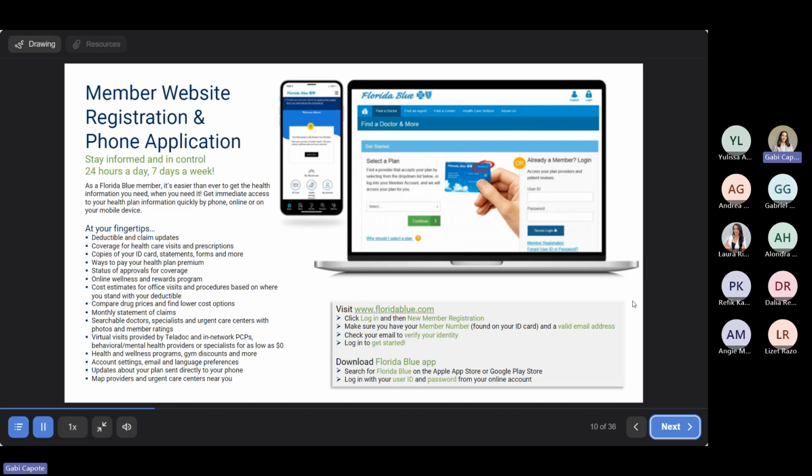If you need to look up an explanation of benefits, if you need to look up the expected cost for a certain service, you need to look up a provider, you want to learn more about the resources and the programs available to you, anything about your medical history, services done to you in the past, everything is going to be available through your Florida Blue app and website. So I highly recommend making sure that you register on both of these platforms and have everything ready. And also you can access your medical card on the app as well.